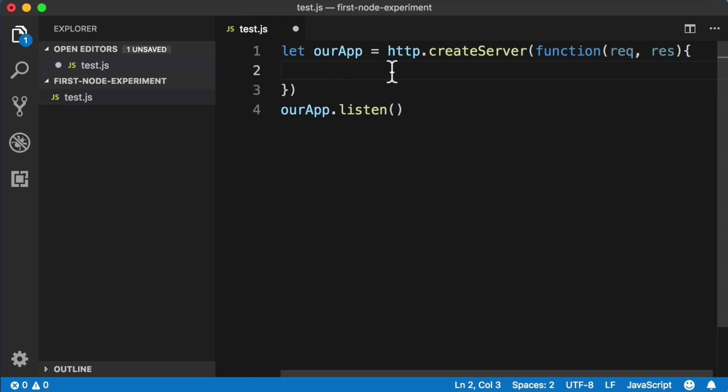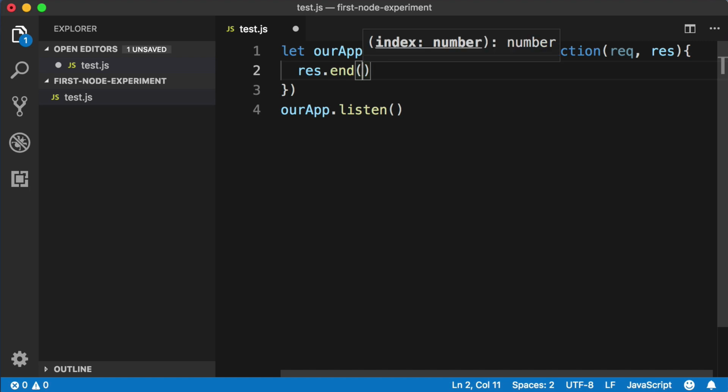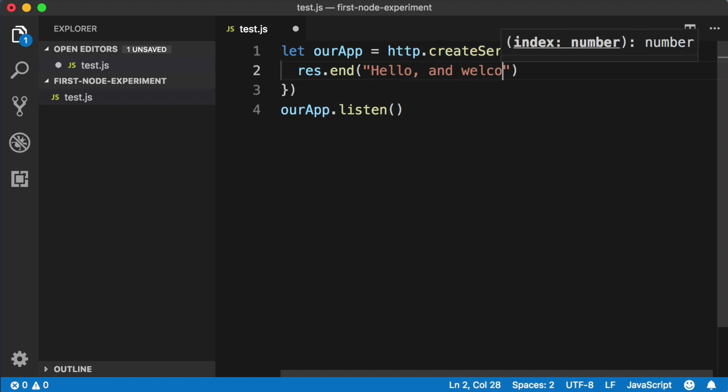When someone sends a request to our server, we simply want to respond by saying, hello and welcome to our website. So within the body of our function, let's use the response object and call a method named end. Right? We want to end our response by sending a little bit of text that says, hello and welcome to our website.